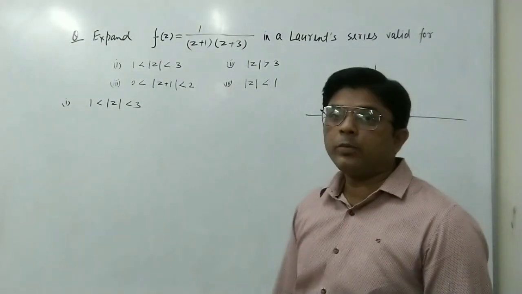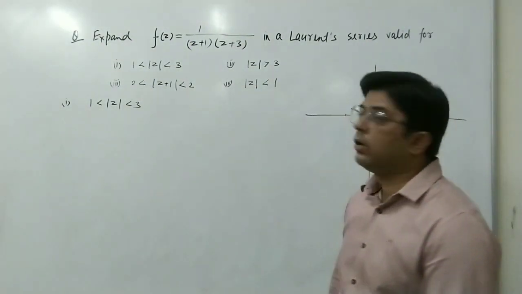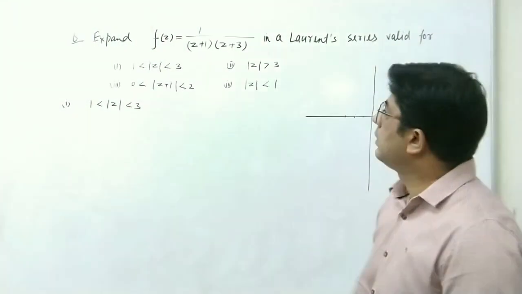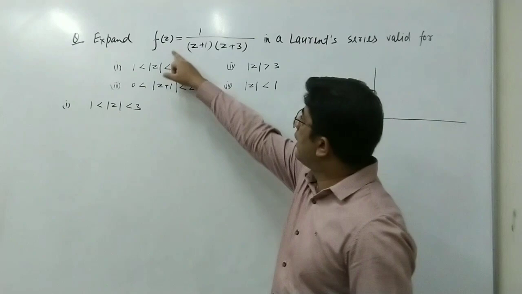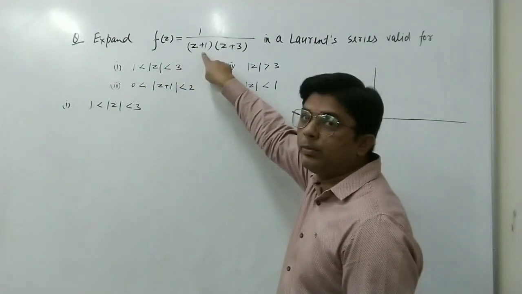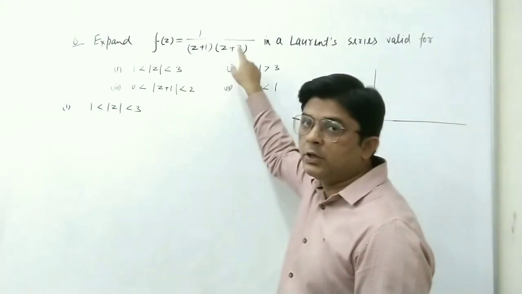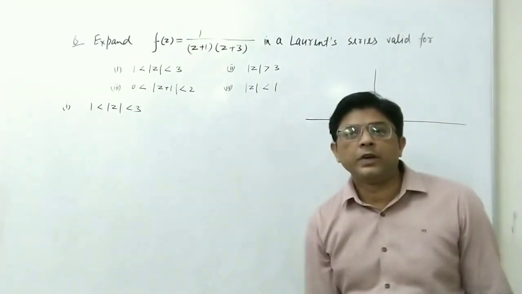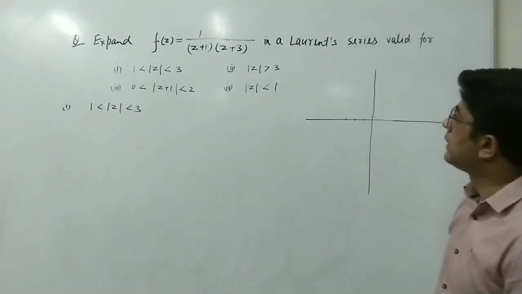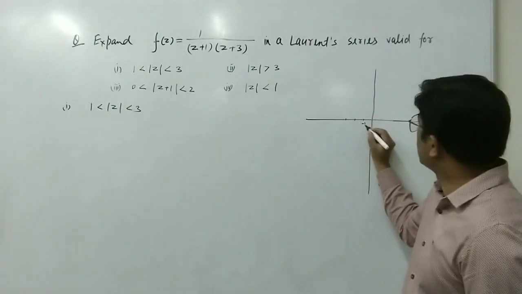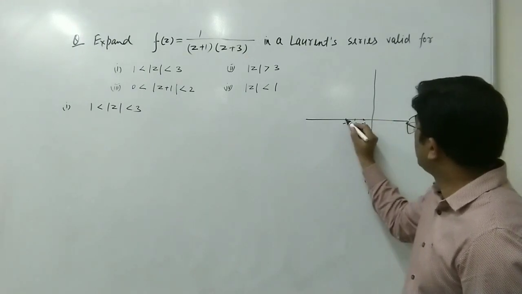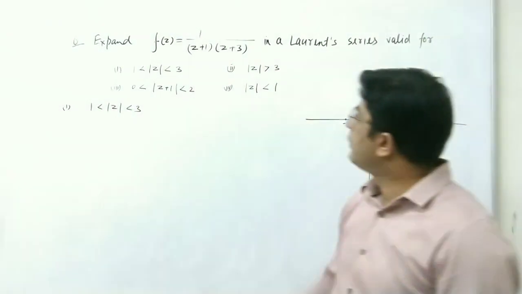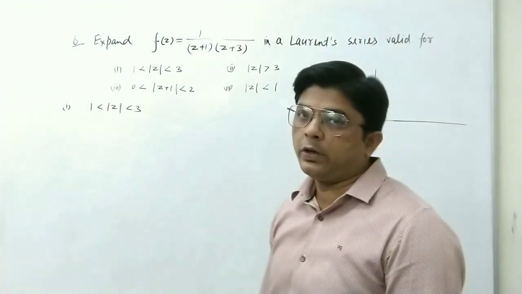Expand f(z) = 1 upon (z plus 1)(z plus 3) in a Laurent series valid for these four cases. Here we can see that this function f(z) is not analytic at z equal to minus 1 and z equal to minus 3. So these are the two points at which this function is not analytic. Suppose this is minus 1, minus 2 and minus 3. So minus 1 and minus 3 are the two points at which the given function is not analytic.